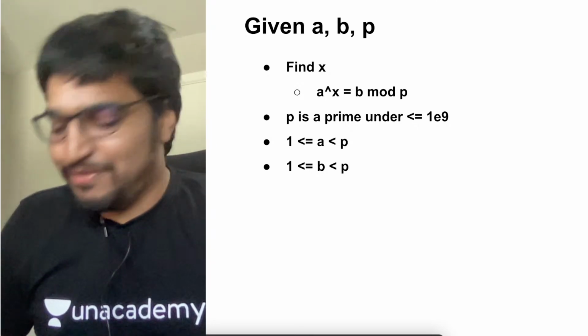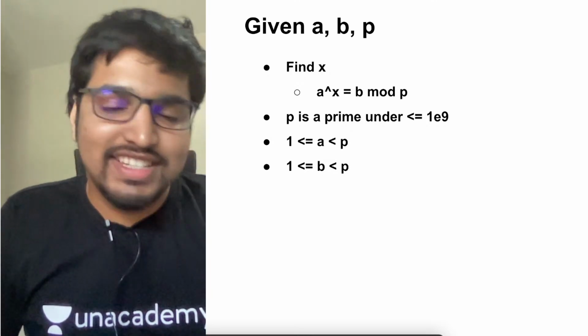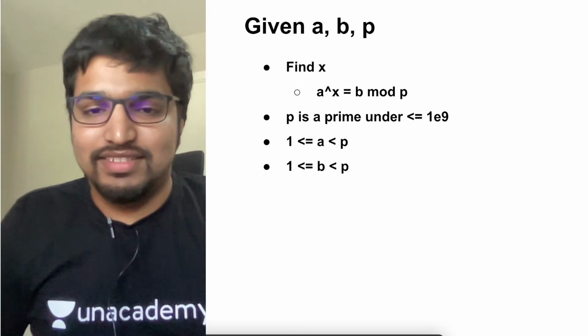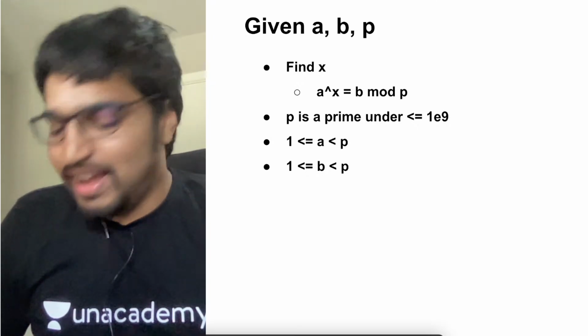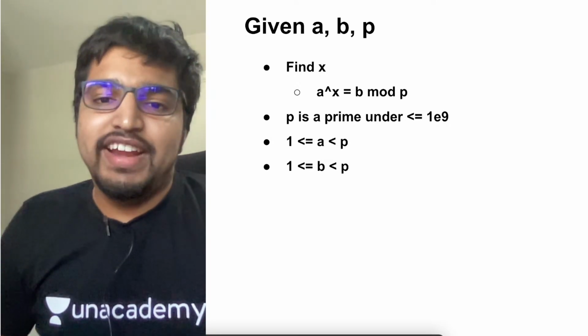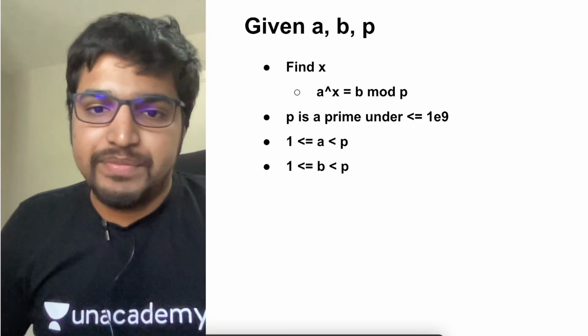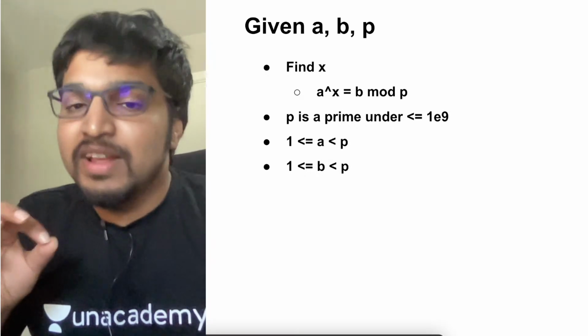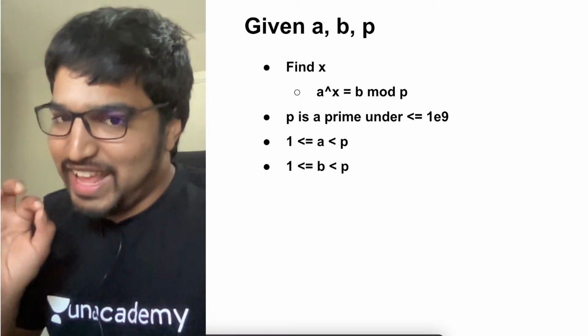Here the question is different. Find an X where A to the power X is going to be B mod P. You're just given numbers A, B and P, and you need to find a number X where A power X gives the remainder B modulo P.